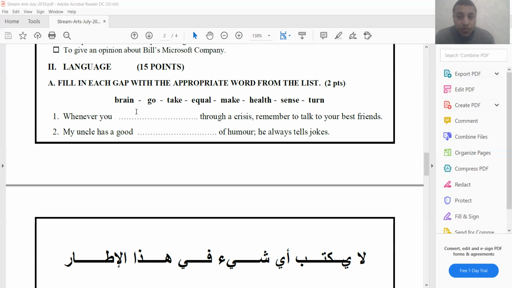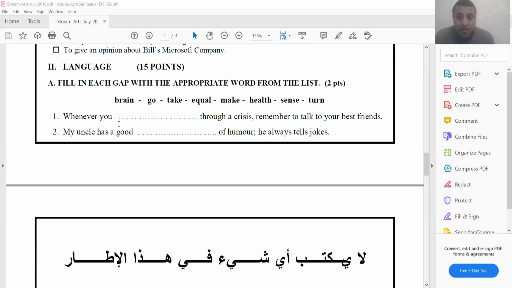So we need a verb, of course, here. The verbs among this list are go, take, make, and turn. So there are 4 verbs. We need now to choose a verb that collocates with this word through.